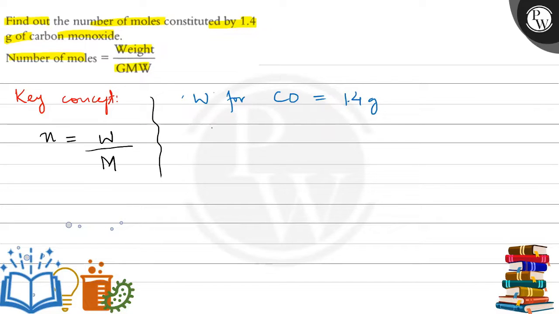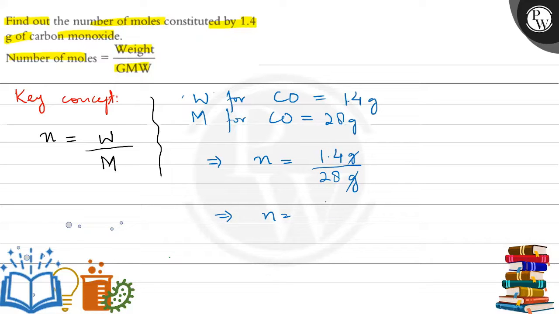ठीक है. So the molecular mass, M for carbon monoxide, will be equal to 28 grams. So it implies the number of moles will be equal to 1.4 divided by 28 grams. Okay, gram and gram cancel out. So the number of moles that comes out will be equal to, calculating this, 0.05 moles.